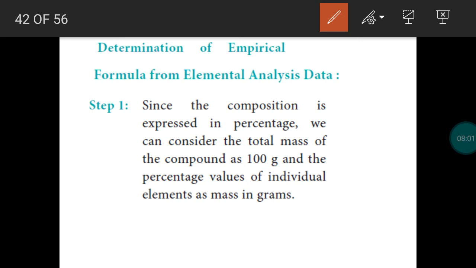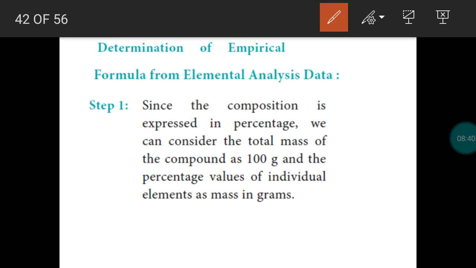So elemental analysis data is useful to find the empirical formula. In organic chemistry we already studied, after preparing the compound, we will detect the elements. After detecting the elements, we will estimate how much percentage of carbon is present, how much percentage of hydrogen is present, how much percentage of sulfur is present, like that. The percentage of each element will be calculated. It is called estimation. So after completing the estimation of elements, we can find the simplified formula for a compound, called the empirical formula.